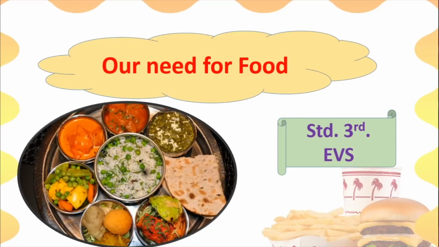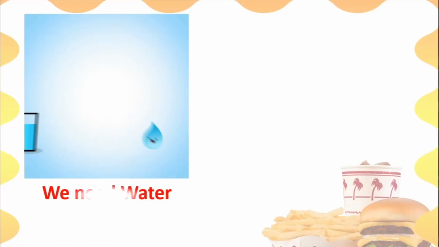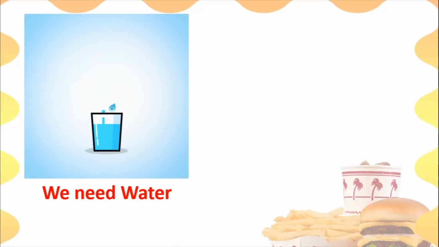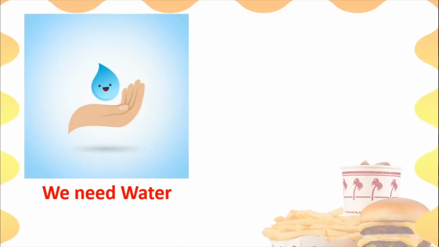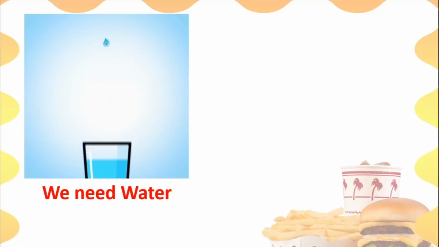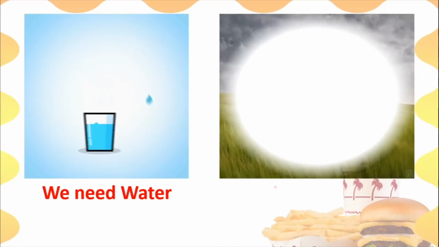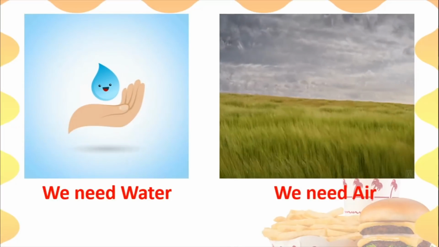And now let us just go back and think about what we have learned in the previous lessons. In the previous lessons, children, we learned about our need for water, isn't it? We saw from where we get water and what the uses of water to our body are and how we should save this water also. We also talked about our need for air, isn't it?